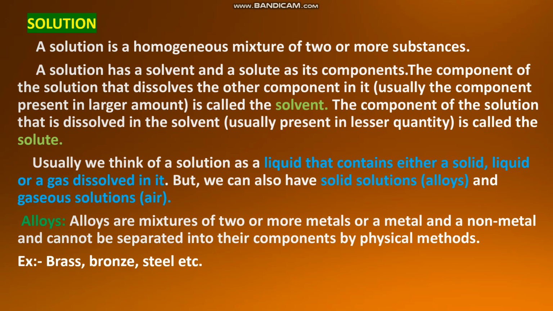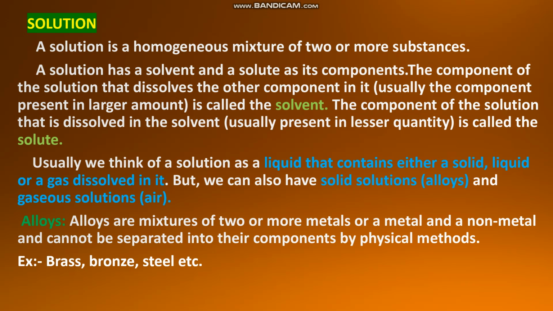And we have seen different types of solution. That means a solution can be in liquid form: a solid dissolved in a liquid, a liquid dissolved in a liquid, or a gas dissolved in a liquid. For example, for a solid dissolved in liquid, we can take the example of sugar solution or salt solution. Sugar is a solid and water is a liquid.